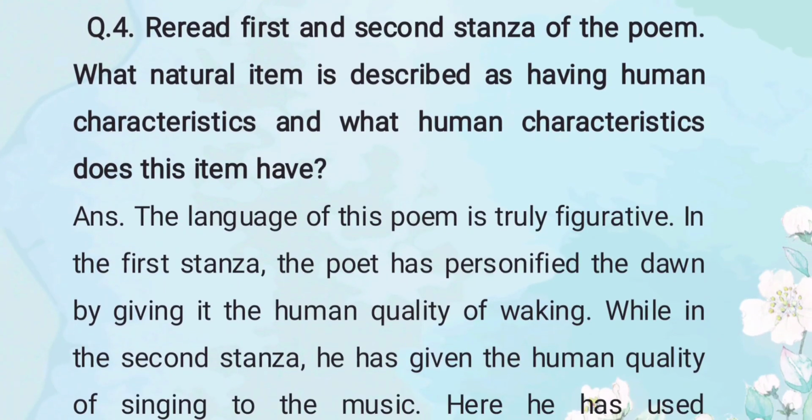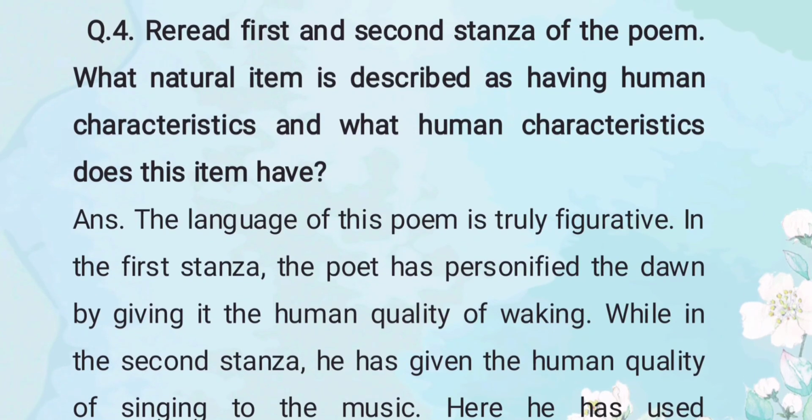Question number 4. Reread first and second stanza of the poem. What natural item is described as having human characteristic, and what human characteristics does this item have? Friends, personification is a device in which a human quality is given to a non-human thing. Let's answer the question now.